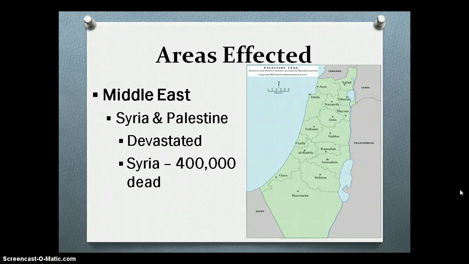Also, Gaza lost 10,000 people, along with Palestine, and Syria in total lost 400,000 people by the time the epidemic was over. So as we can see, the devastation in Syria was so bad that over 400,000 people were killed.